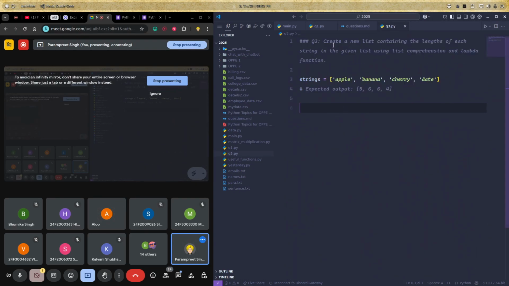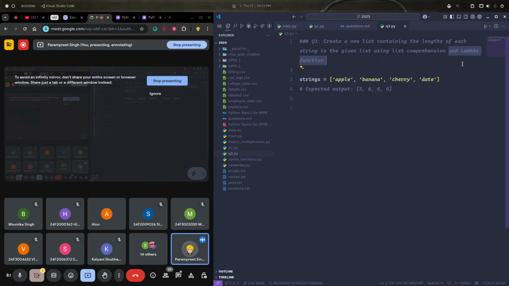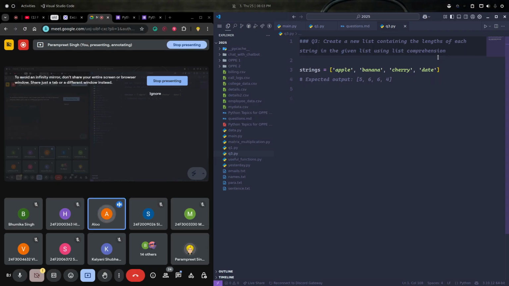All right. So, if we ignore this part, can anyone explain what we have to do exactly in this question? Basically, we have to return the length of each string. Return lengths of each string, like the length of each of the strings we have in this list, right? So for apple we have 5, for banana we have 6, for cherry we have 6, for date we have 4.